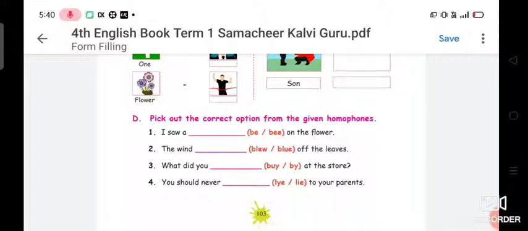You should never dash to your parents. You should never lie to your parents. Which is the correct word? L-Y-E or L-I-E? Yes, very good. L-I-E is the correct word. Okay, so in these two pages you have learnt many homophones, right? So you have to revise these homophones.